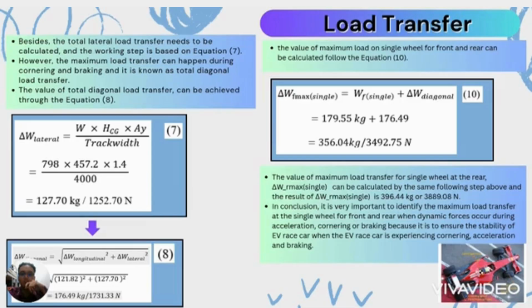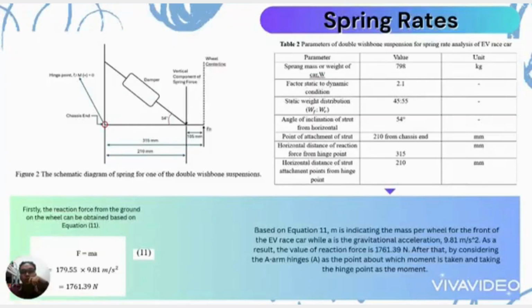The value of the maximum load on the single wheel for front and rear can be calculated by the following equation 10. The final value for the maximum load on the single wheel for the front is equal to 356.04 kilograms. The maximum load on the single wheel at the rear can be calculated by the same step using equation 10, and the result is equal to 396.44 kilograms.